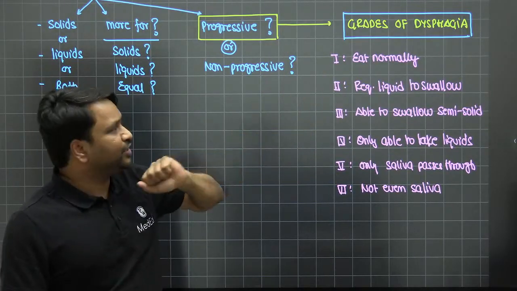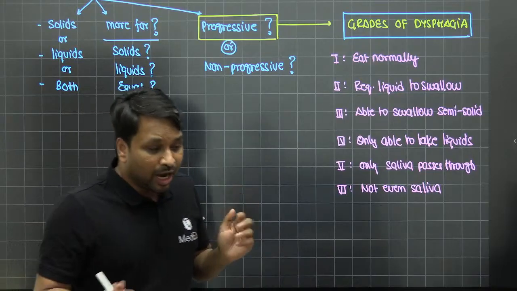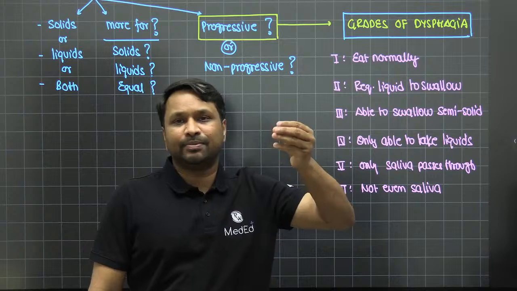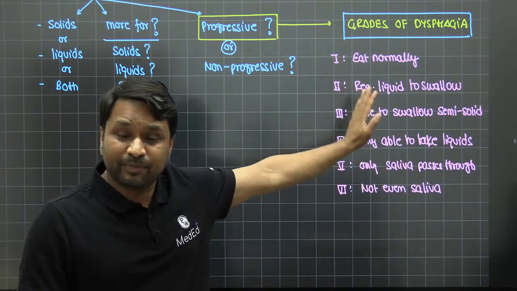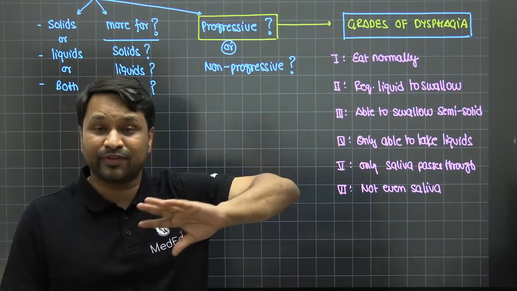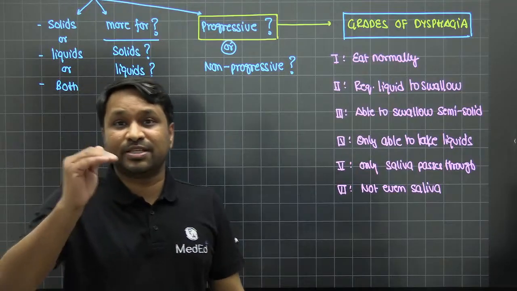Now, what are the grades of dysphagia? We are trying to tell you that dysphagia is progressive. That means it is becoming worse. How do you know it is getting worse? Initially, the patient will say, sir, I'm able to eat normally. That means I'm able to take both solids and liquids. There's no problem at all. And if the pathology has started, but the patient is not experiencing any dysphagia, only a slight amount of discomfort, we call it grade 1.